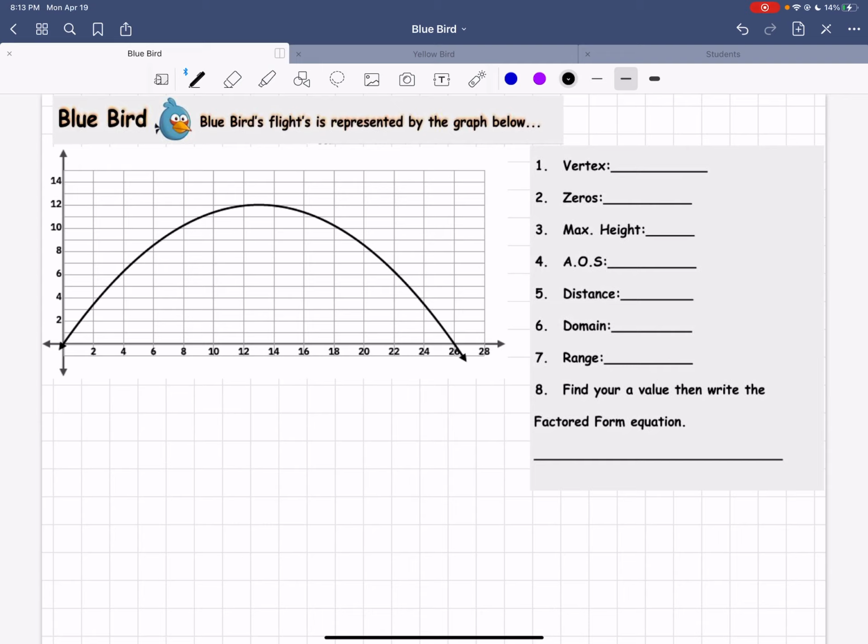So we can see that somewhere right here between 12 and 14 is the vertex. This is going to be the highest point, which is at 12. So your vertex here is at 13, 12. This is your vertex right here. Let's go ahead and fill that in.